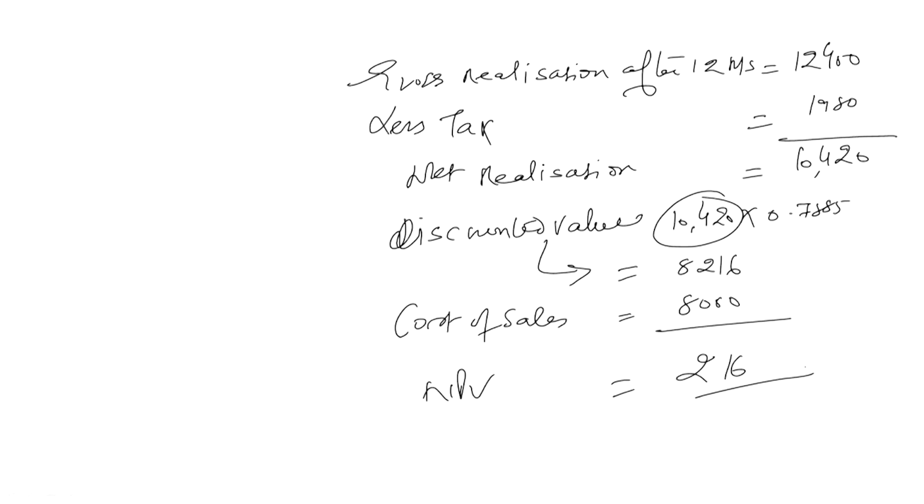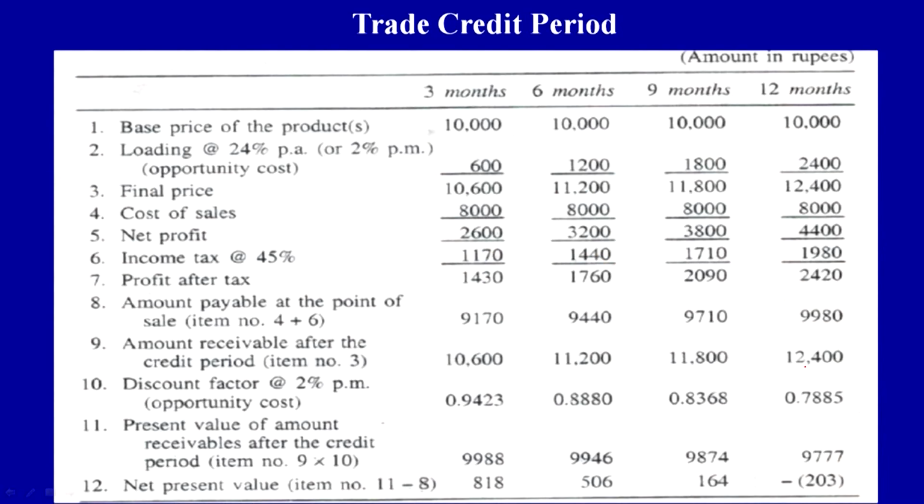Now you see that the problem is further aggravated because of one important thing. Why is that? The problem is further aggravated when he has to pay the tax on this loading factor also.